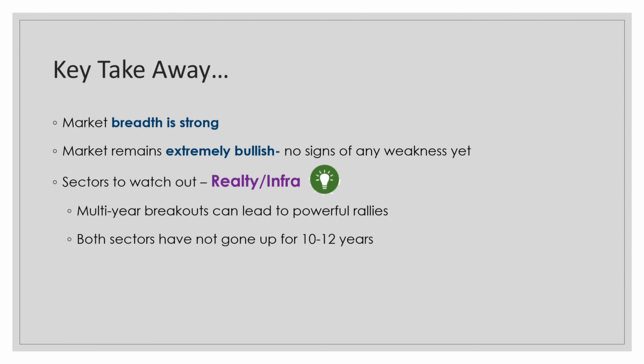So that's all I had for today. So the key takeaway is that the market breadth is strong. All the charts are looking fantastic except for media, and probably realty is yet to give a breakout, infra is yet to give a breakout. So I would be watching these two sectors, realty and infra, in the coming weeks. Any breakouts from here can be very powerful, and the index can go up probably 50-100%, but individual stocks can really go up 4x, 5x, and that's where I think we need to be looking at if you want to create wealth. Right, so that's it for today.